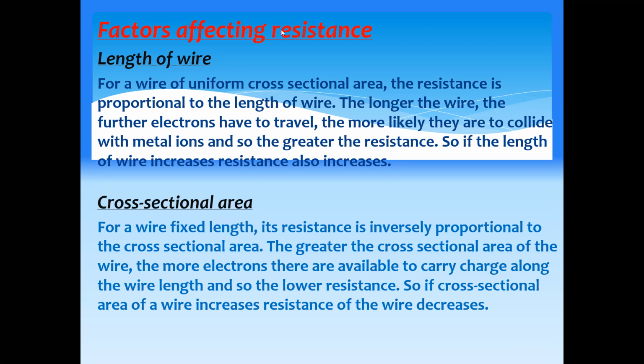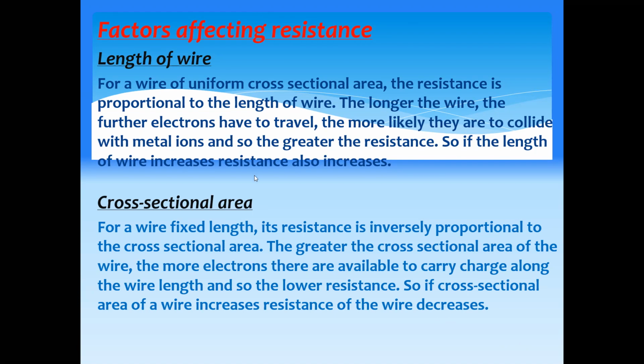So resistance and length are directly proportional, and resistance and cross-sectional area are inversely proportional. It means if you increase the length, resistance will increase, and if you increase the area, the resistance will decrease.